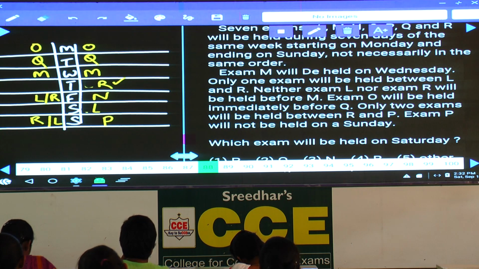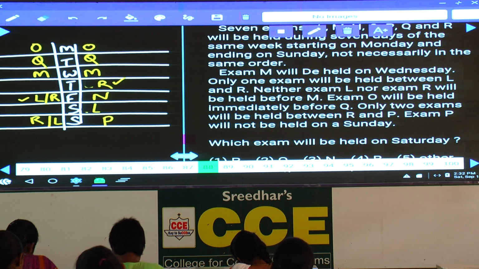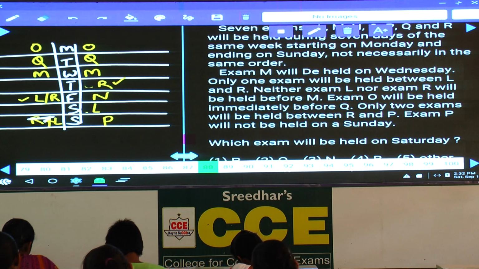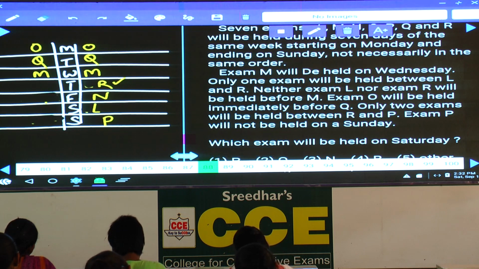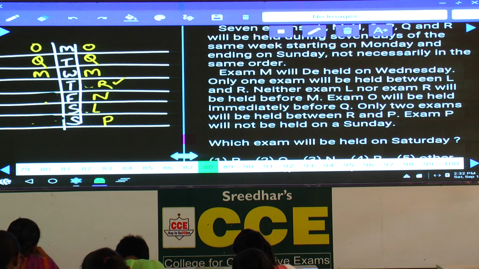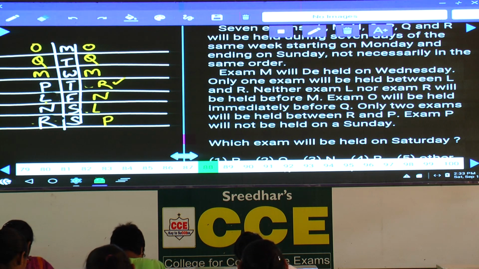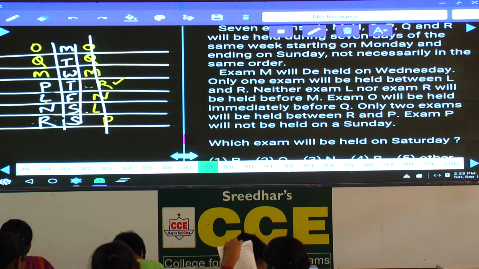And again coming to this one, only 2 examinations between R and P. If R is here, 2 exams is not possible, then R will be at this place on Sunday. If R is on Sunday, then P must be on Thursday. Now between L and R, L must be on Friday, N is on Saturday. And exam P will not be held on Sunday. As exam P is not held on Sunday, first case is ruled out.